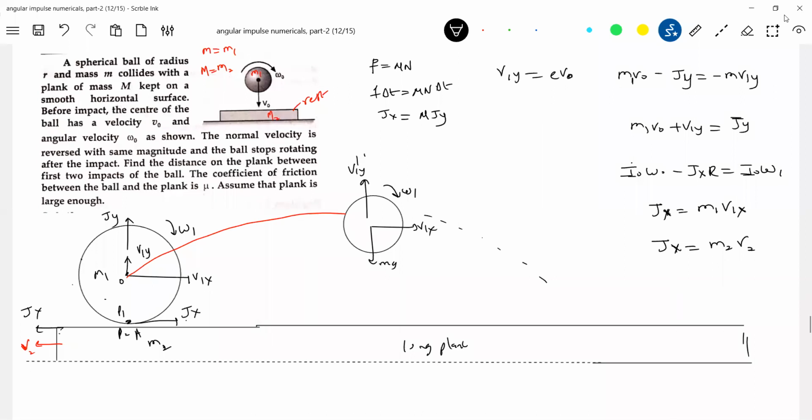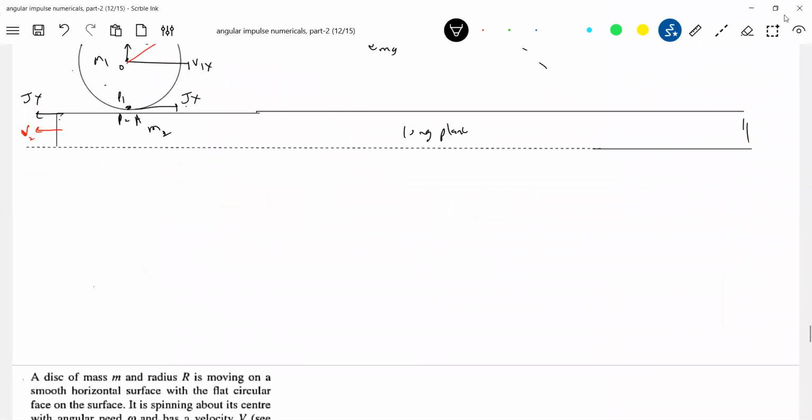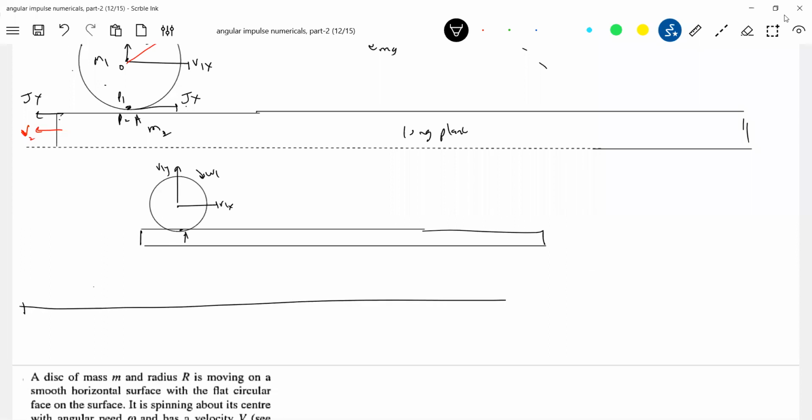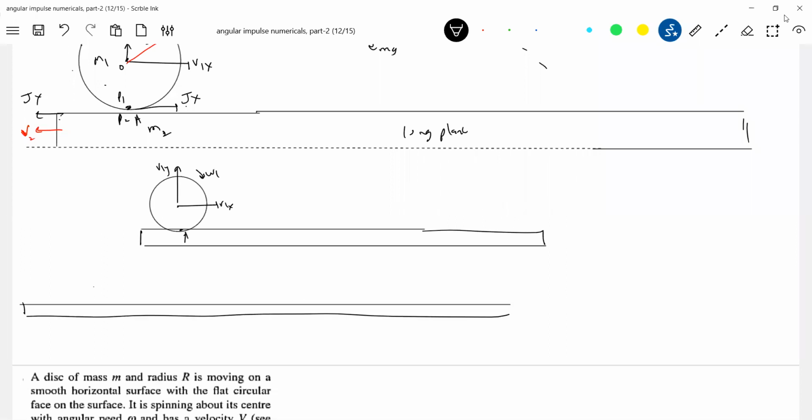So I'll give the relative diagram. This is point A initially. After some time the plank will be somewhere here. The ball will describe a trajectory.